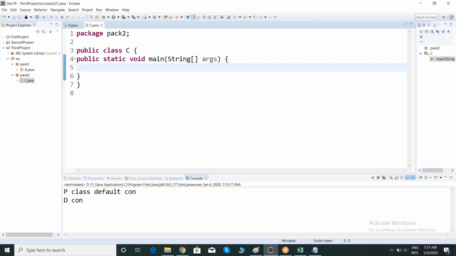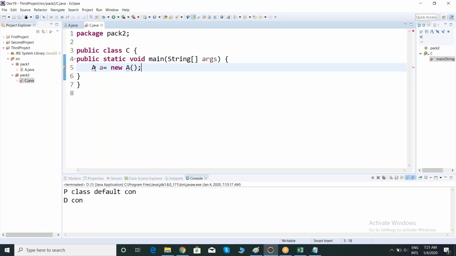We have to create an object, right? Obviously create an object for the A class. Class name, object equal to new, class name constructor. Right? See here, I am getting an error. If I'm trying to create an object of class A, which is present in another package, it is giving me an error. It is not allowing me to create the object.